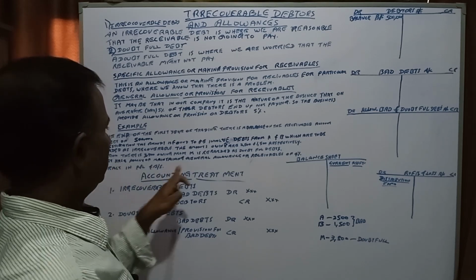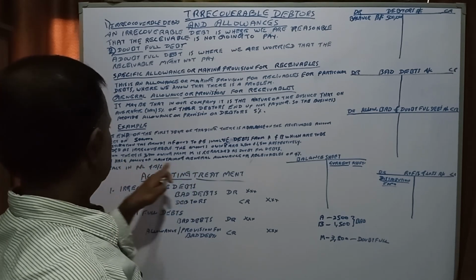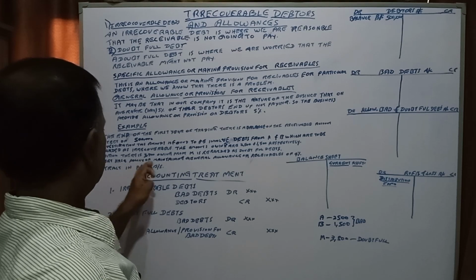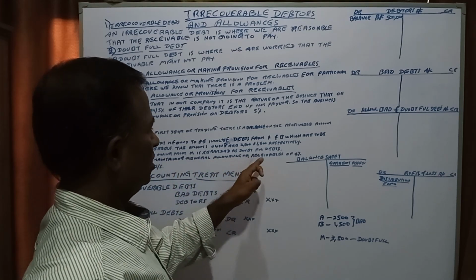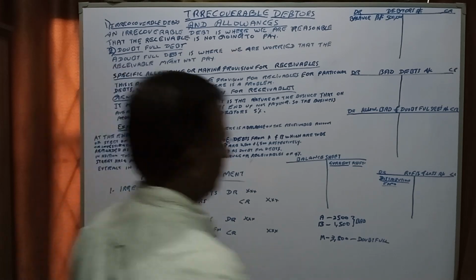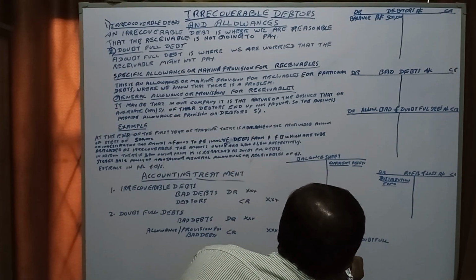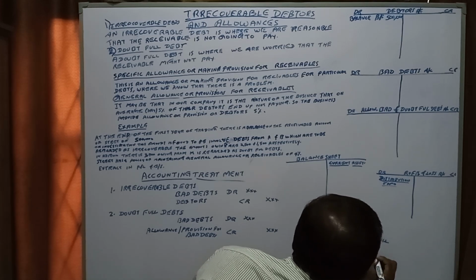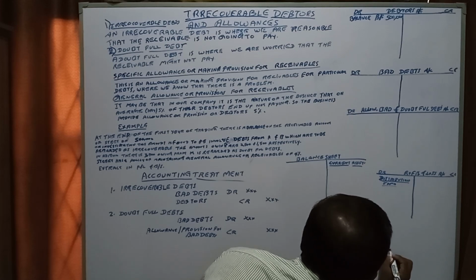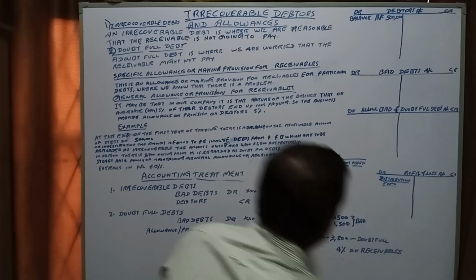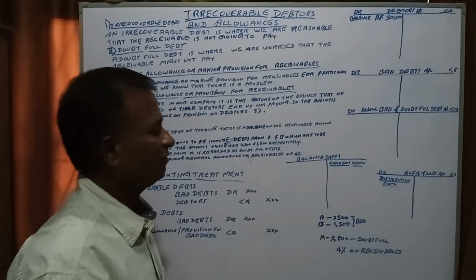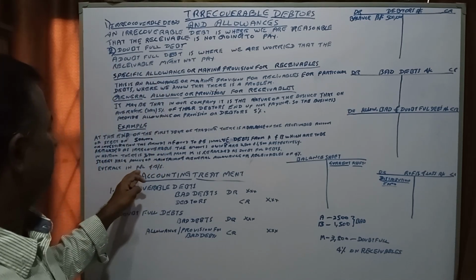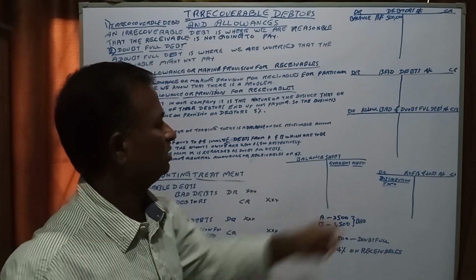And Street has a policy of maintaining a general allowance on receivables of 4%. If we jot down the facts, if you summarize the facts, it will be easy for you, right? So now they ask for the extract from the profit and loss account and balance sheet.